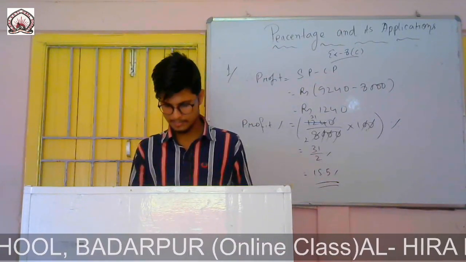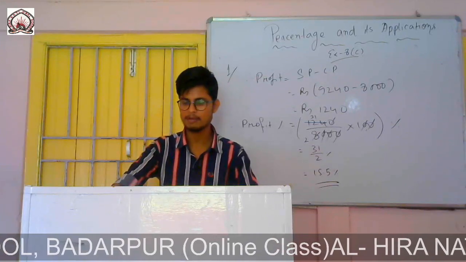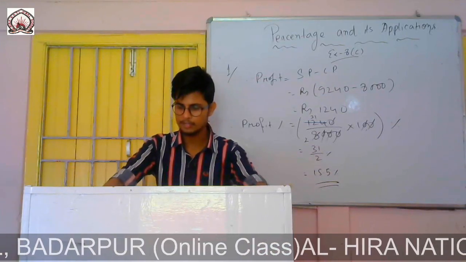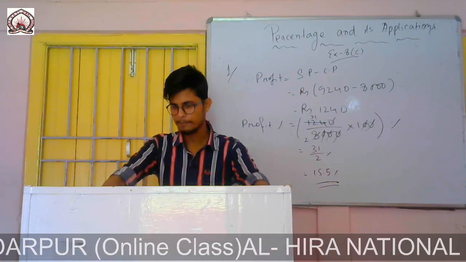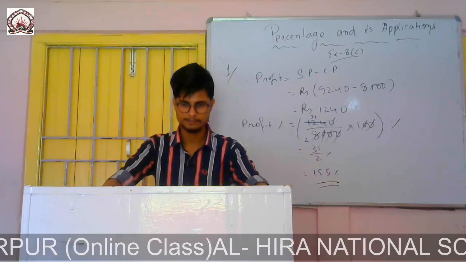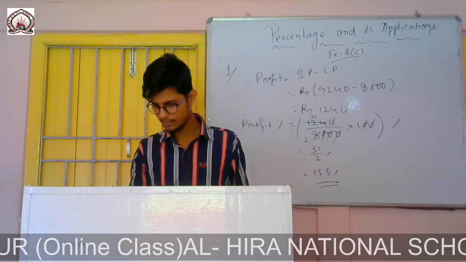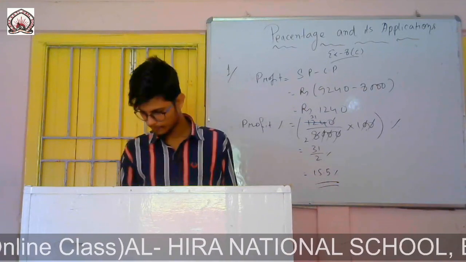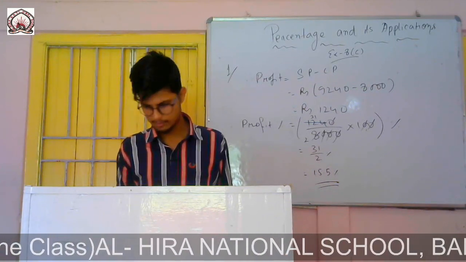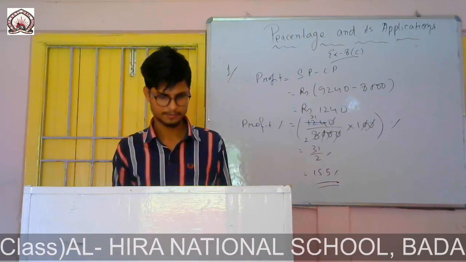A man buys TV for rupees 6800. For how much should he sell it so as to gain 10% and loss 5%? So question is to find that at how much price he should sell this one so as to gain 10% and loss 5%.